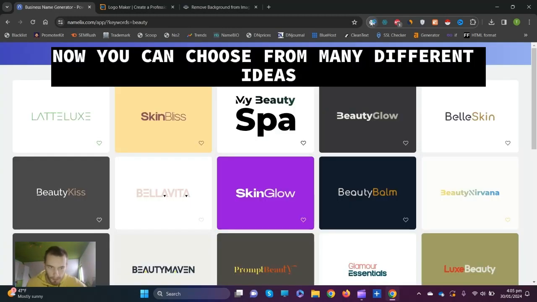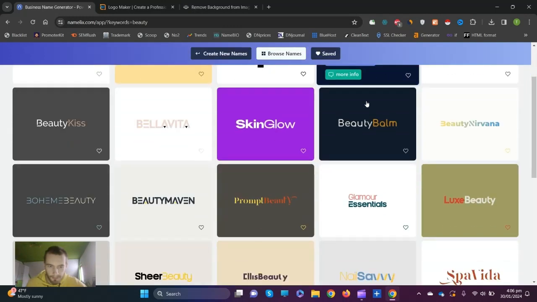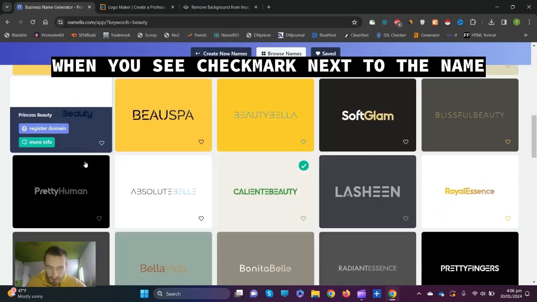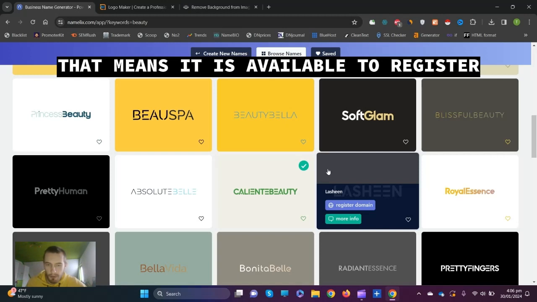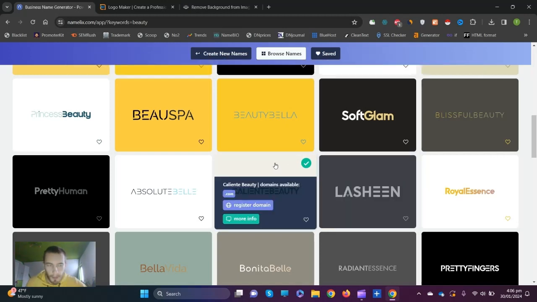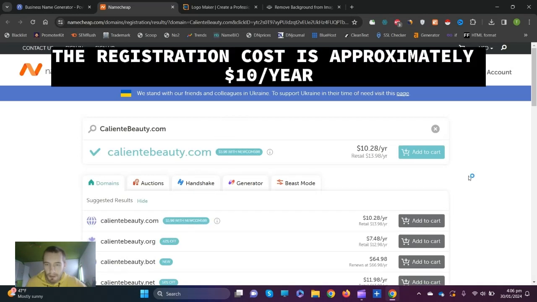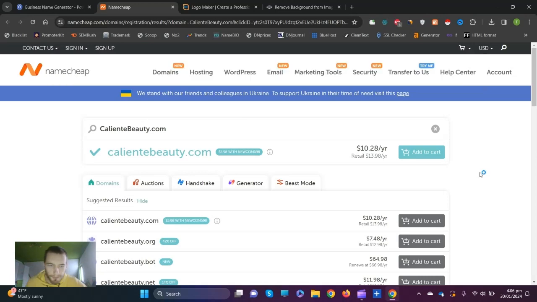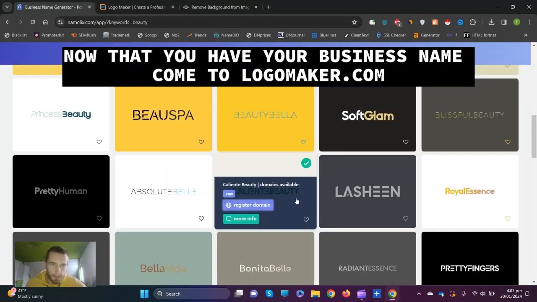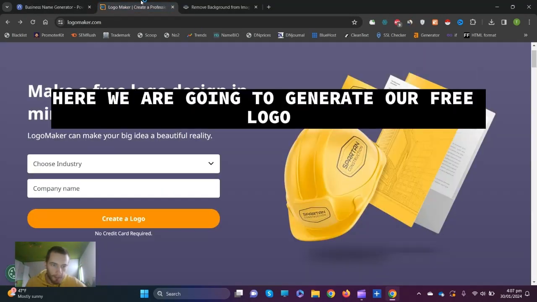Now you can choose from many different ideas. When you see a check mark next to the name, that means it is available to register. It will take you to namecheap.com. You can register your domain name. The registration cost is approximately $10 a year. Now that you have your business name, come to logomaker.com.